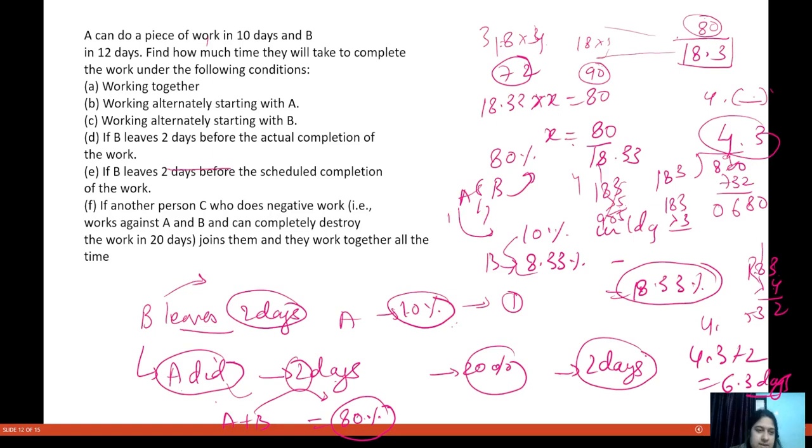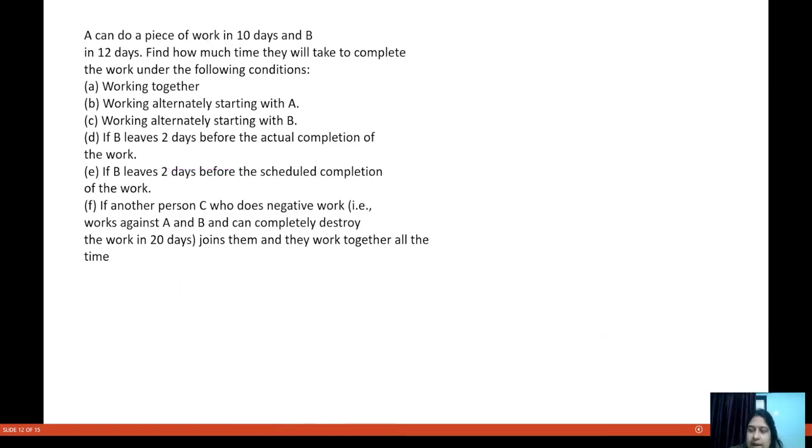In 6.3 days, the work is completed. And it is saying B leaves 2 days before the scheduled completion of the work. So now B did not work for 2 days. That means how much work did he not do? He did not do 24% of the work.